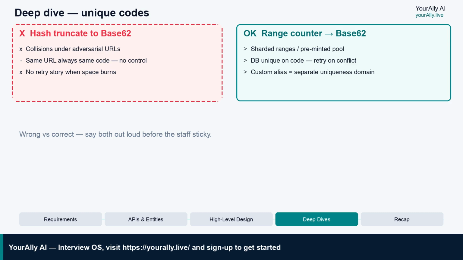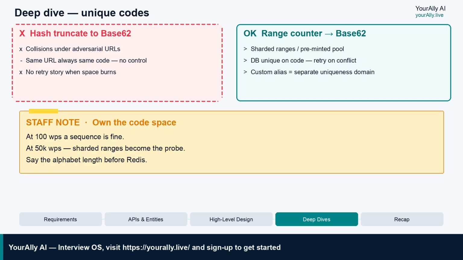Deep dive 1, unique codes, wrong versus correct. This is where coffee gets serious. Wrong: take a hash of the URL, truncate, base 62 it. Collisions explode under adversarial input. Same URL always yields the same code, sometimes desired, often not under your control. And when the truncated space burns, you have no clean retry story.